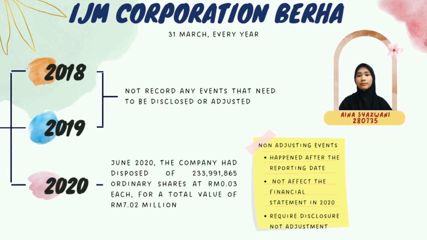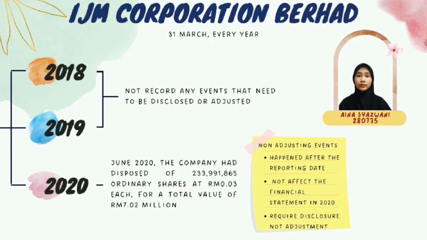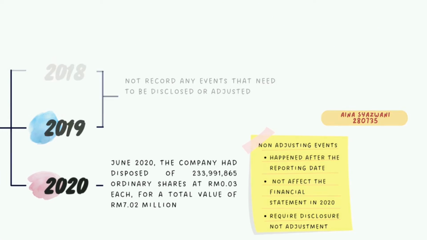IGM Corporation Berhad prepares its financial statements on 31st March every year. In the annual reports of 2018 and 2019, IGM Corporation Berhad did not record any events that need to be disclosed or adjusted. But in the annual report 2020, IGM recorded a non-adjusting event, as the event happened after the reporting date. Although it does not affect the financial statements in 2020, it does require disclosure in the notes to the accounts of the 2020 financial statements.